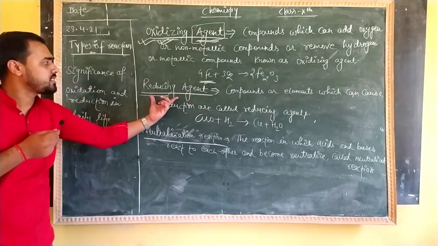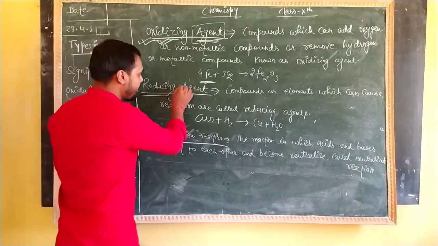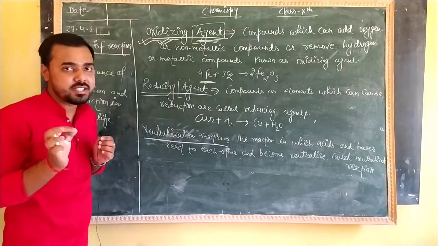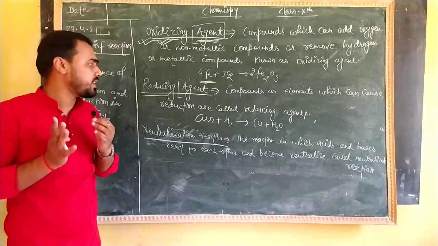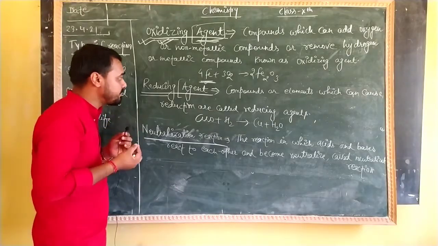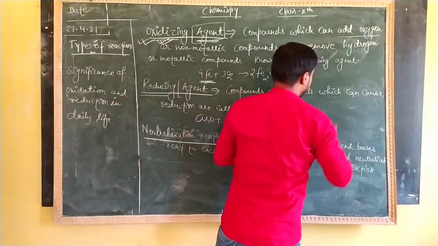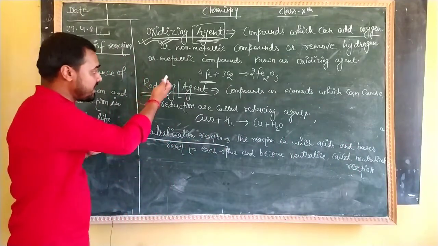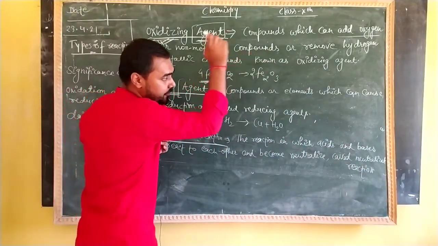Just the opposite of this is the reducing agent. What is a reducing agent? As I have already told you, an agent means a mediator. The one who just works as a mediator is an agent. So any compound which is responsible for adding of what? Here we added oxygen, but now in the reducing agent we will add hydrogen in place of oxygen.